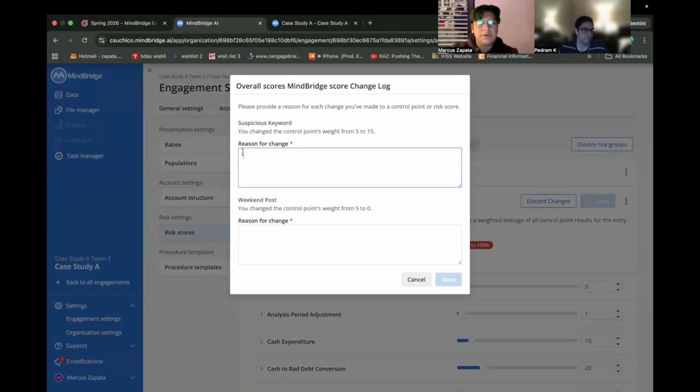So suspicious keyword. The reason for change would be: increasing weighted score due to company specific behavior, due to company request for specific transaction monitoring. I'm sorry, company request for what? Specific transaction monitoring or specific keyword monitoring.